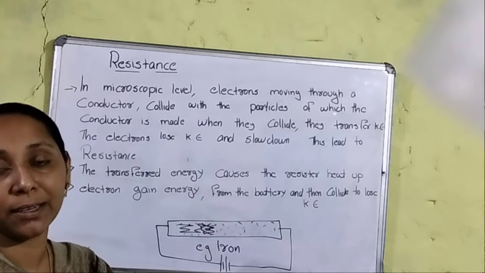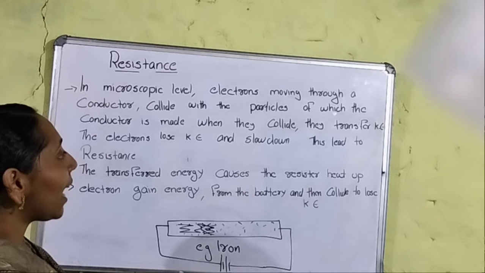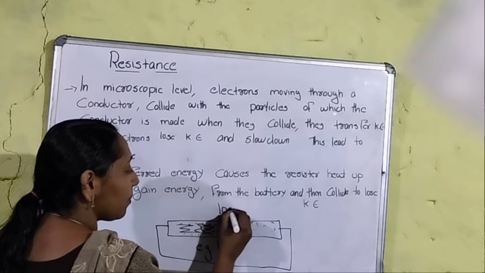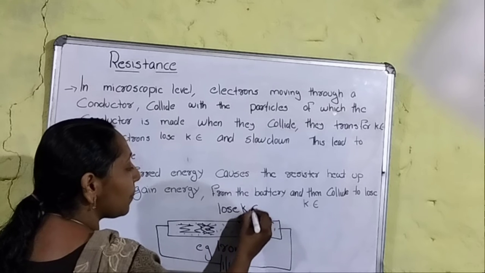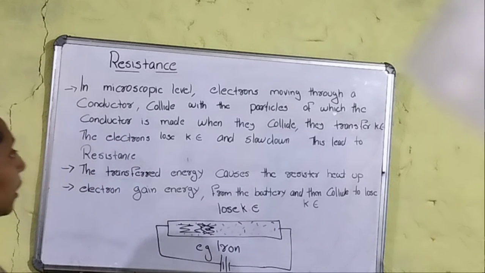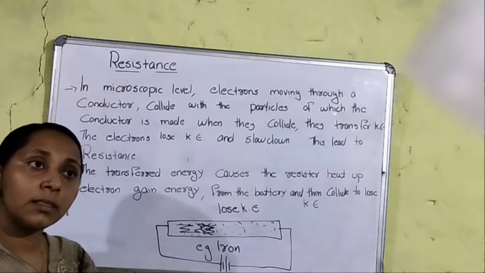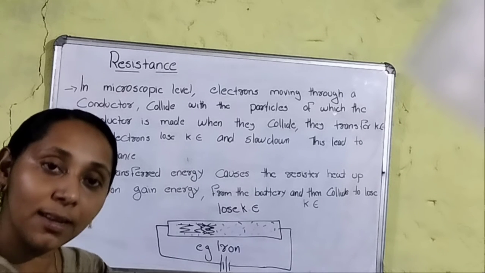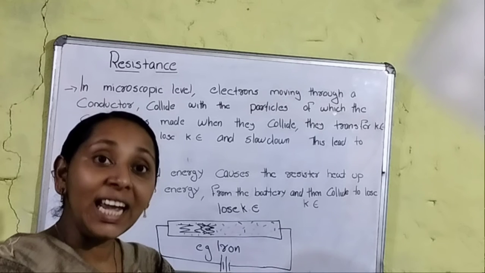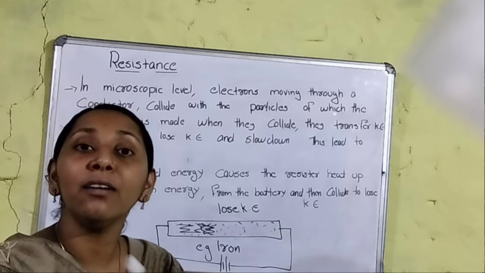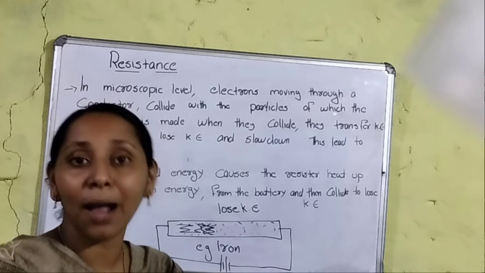Bombardment happens. At that time the electrons lose some kinetic energy, which means their movement tendency is less. That means the electron movement is slow. What is the meaning? Current flow is reduced. Am I right?